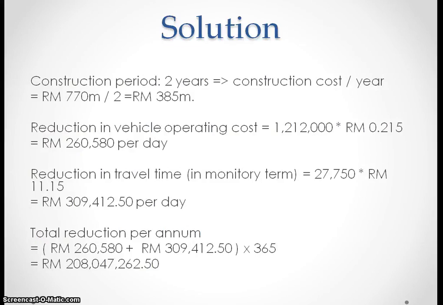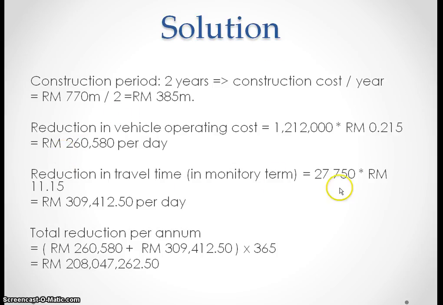So the solution is something like this. The construction cost is 770 million, and because of the 2 year construction period we divide it equally. The reduction in vehicle operating cost is 1,212,000 multiplied by the operating cost, so this is the amount, about 260,000.